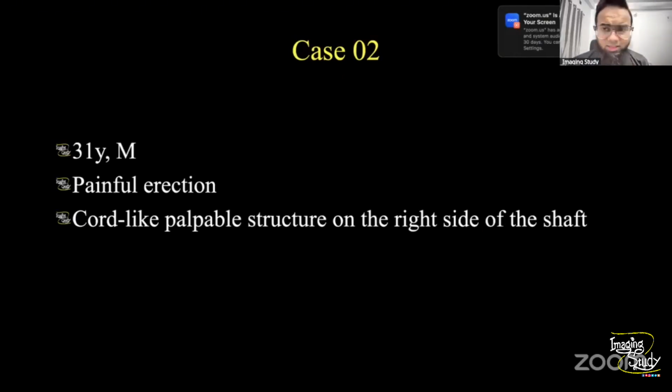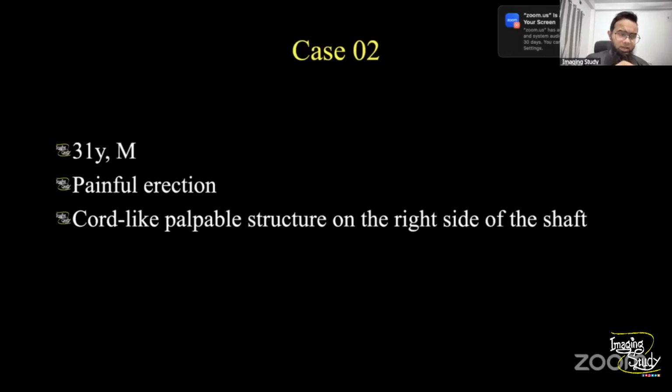Anyway, let's jump into case number 2. So this is a 31-year-old male patient who came with a painful erection. There was a cord-like palpable structure on the right side of the penile shaft, which took his and his doctor's attention. Then he was sent to us for an ultrasound examination.